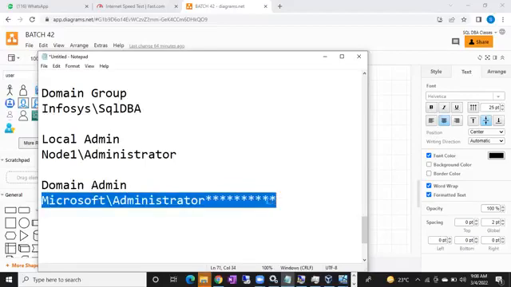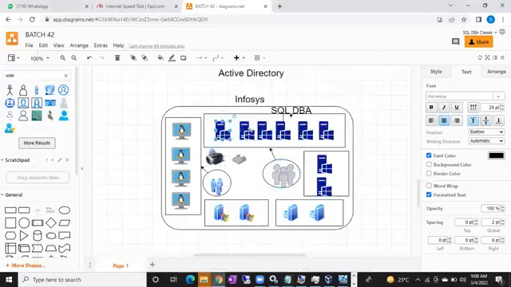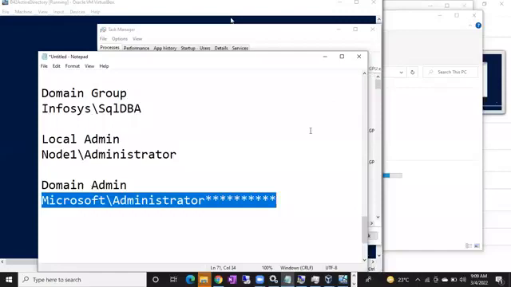Very powerful user. Of course, he can log into any VM, but he cannot log into the SQL server. He can log into each VM, guys. But again, for domain admin also, he should have access in the SQL server. Even if he's a CEO, I told you, right? We have to create a login for the CEO, then only the CEO can connect to the database. It doesn't mean that because I am a CEO, I should have complete access. Yes, you should have complete access, but again, there is a proper way of getting access. We have to create a login for the CEO and give access, guys.